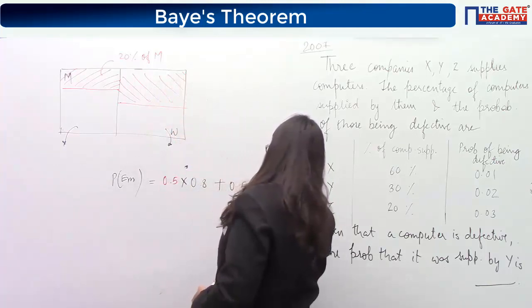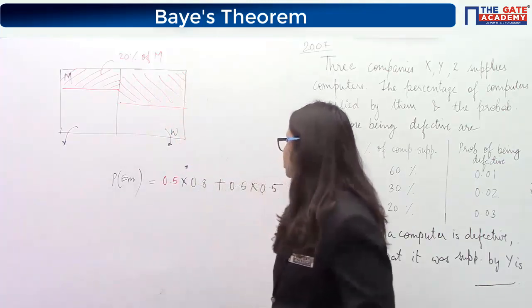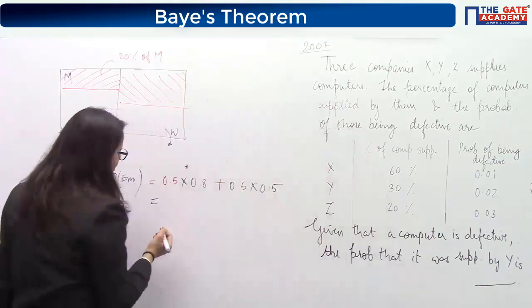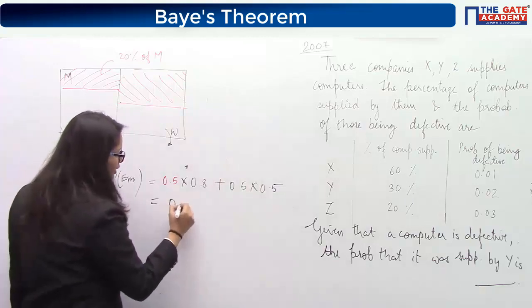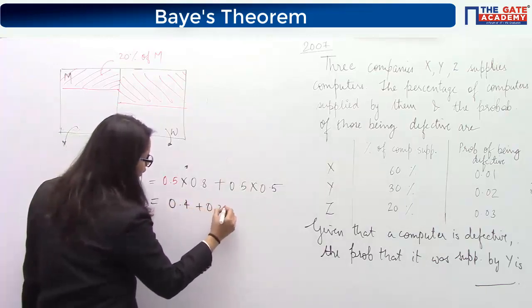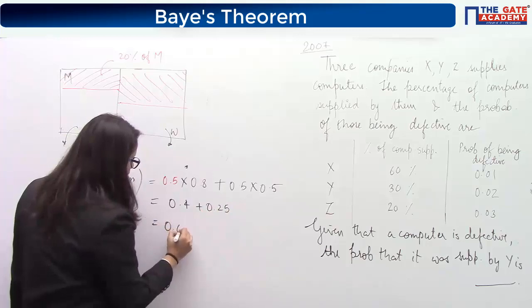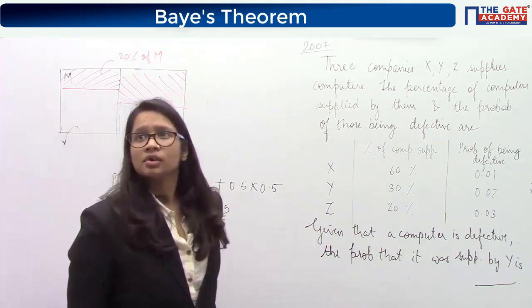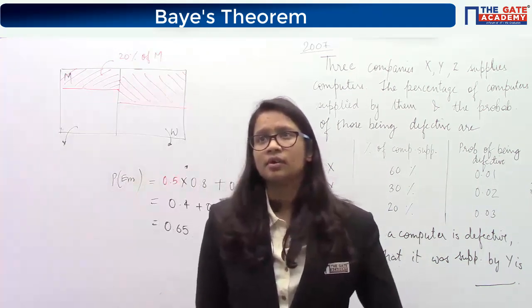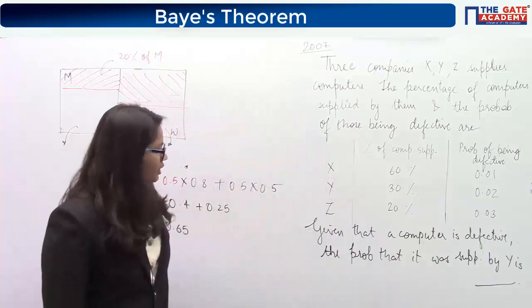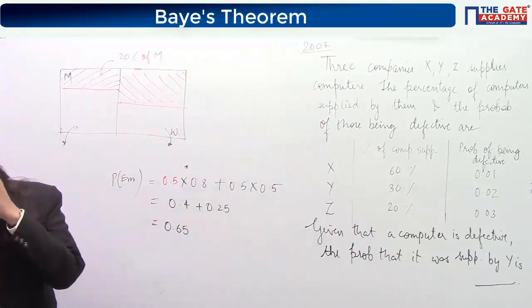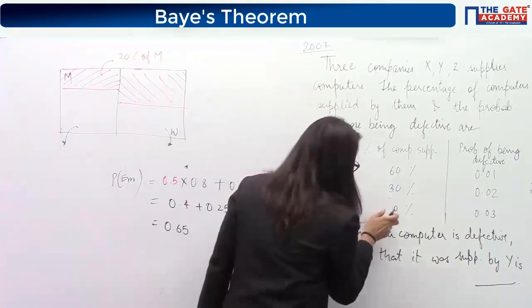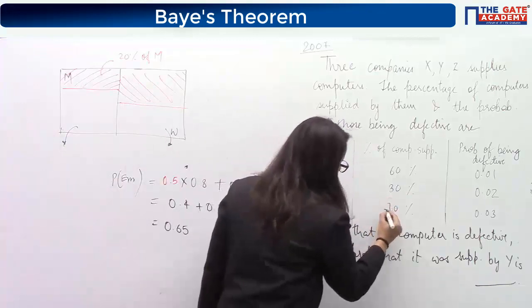So what you get is 0.4 and 0.25, so 0.65 is the final answer. 60% plus 30% plus 20%. Okay, it's 10% over here.